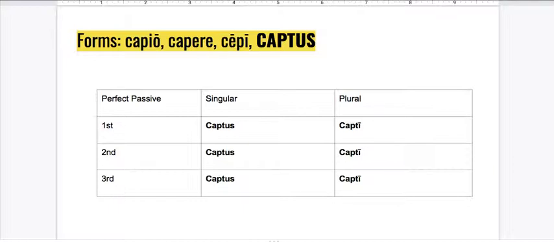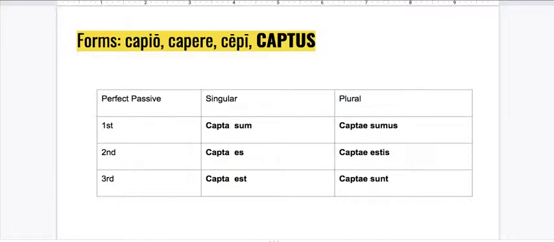And it's going to be similar to English, when we use forms of to be to complete the passive voice. We don't just say killed, we say he was killed. We don't just say loved, we say you were loved, when we want to use the perfect passive in English. We're going to do the same thing in Latin.